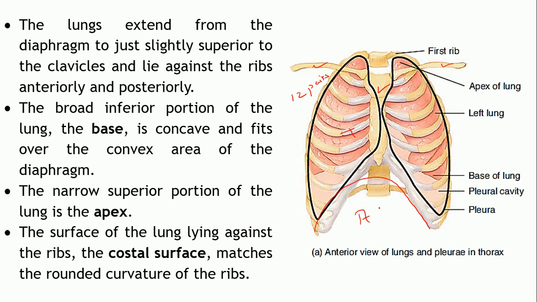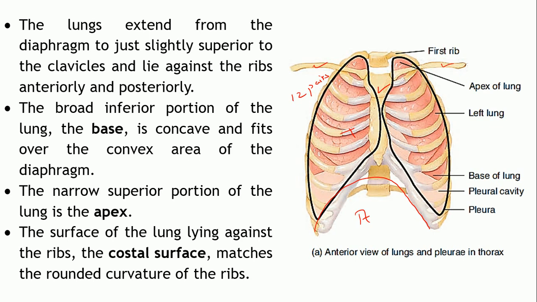Okay. So these lungs extend from the diaphragm to the slightly superior regions of the clavicles. As you can see, this is the level of the clavicle, but the lungs extend slightly superior to these clavicles.